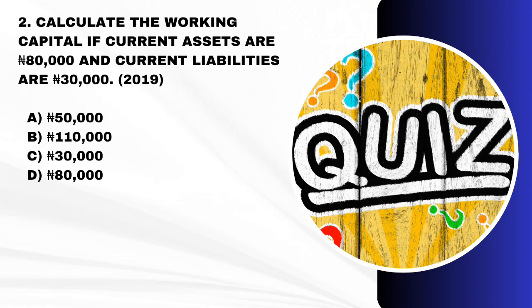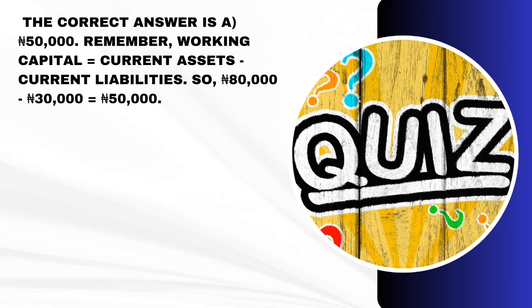Our next question is coming from what year again? Year 2019. Let us begin. Calculate the working capital if current assets are 80,000 and current liability are 30,000. What's our option? We have option A, 50,000 naira. Option B, 110,000 naira. We have option C, 30,000 naira. And we have option D, 80,000 naira. What's our answer? The correct answer is option A, which is 50,000 naira.